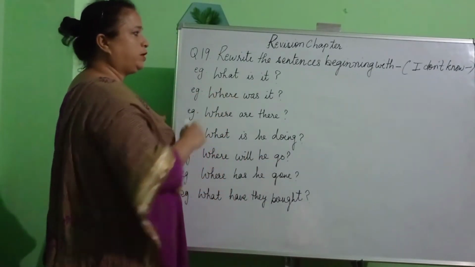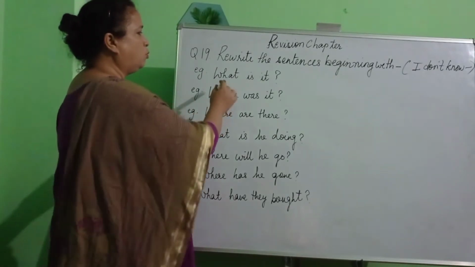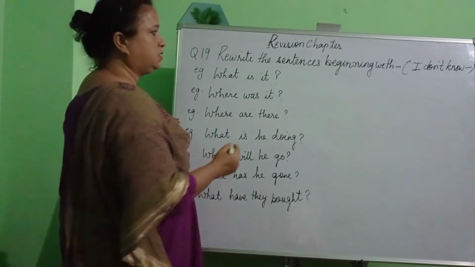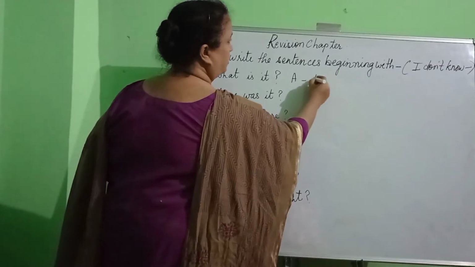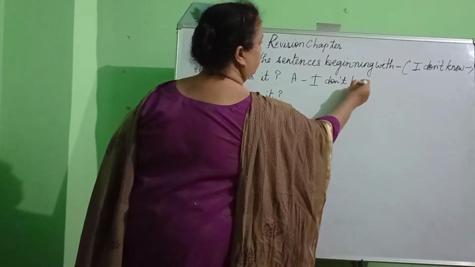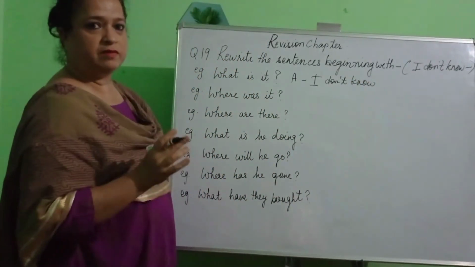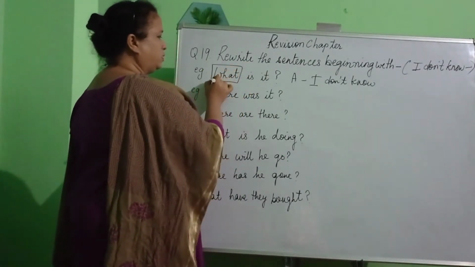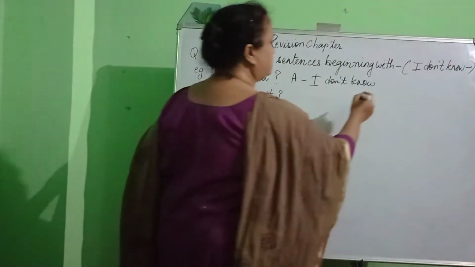Now so let us have a look at the question over here. What is the first question? Now how do you need to begin your answer? You need to begin your answer using the words I don't know. That means मुझे नहीं मालूम है. Once you write the beginning that has been given to you, you need to write the question word. And what is the question word over here? The question word is what.